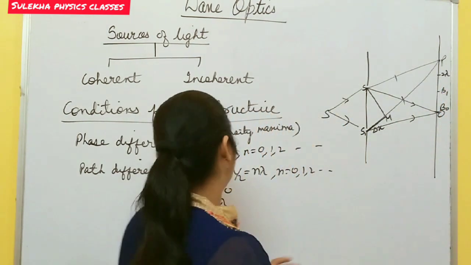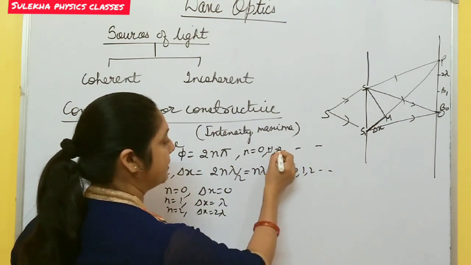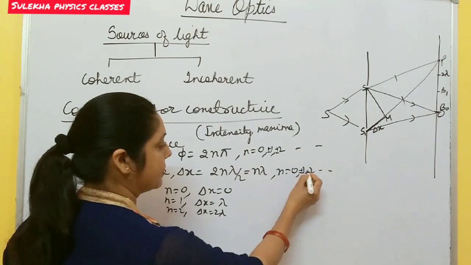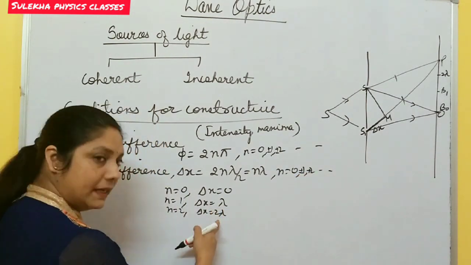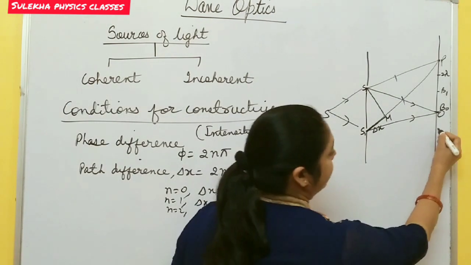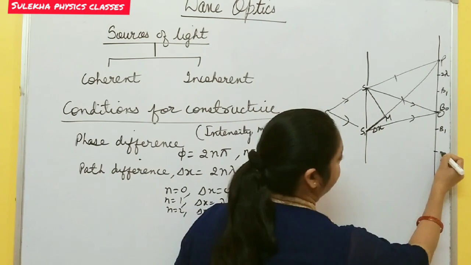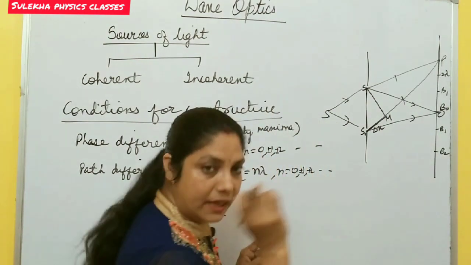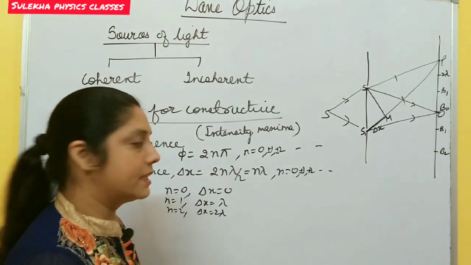In this way, n may be positive or negative, plus minus 1, plus minus 2, so plus lambda also, minus lambda also. So on both sides of the screen bright fringes are formed, and also at the center of the screen maximum intensity is there.